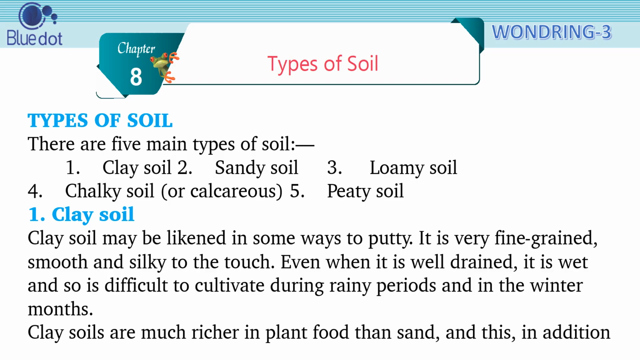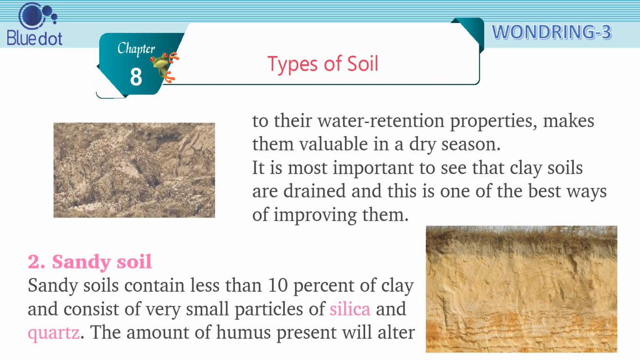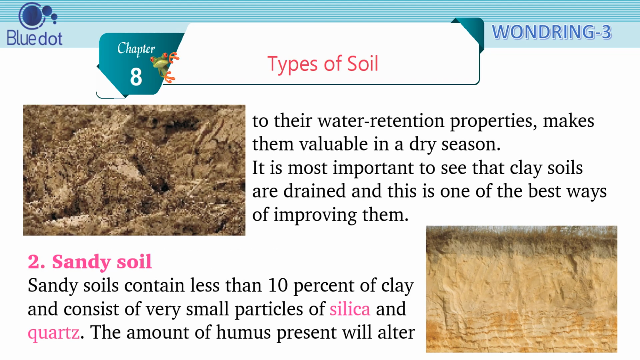1. Clay soil. Clay soil may be likened in some ways to putty. It is very fine-grained, smooth and silky to the touch. Even when it is well drained, it is wet and so is difficult to cultivate during rainy periods and in the winter months. Clay soils are much richer in plant food than sand, and this, in addition to their water retention properties, makes them valuable in a dry season.